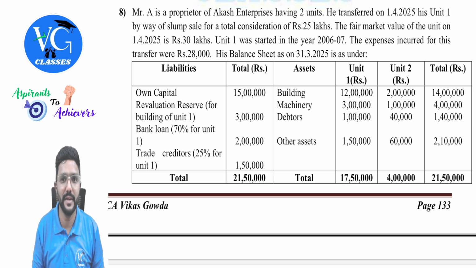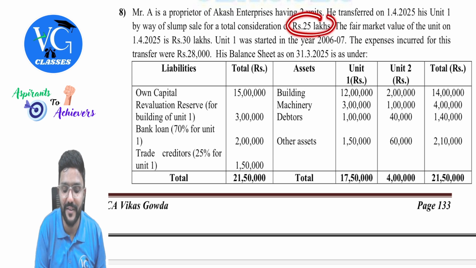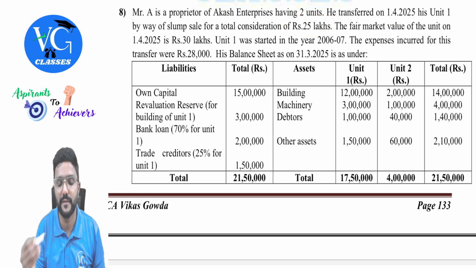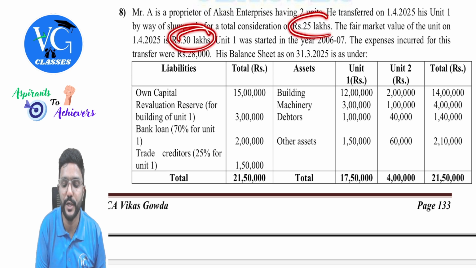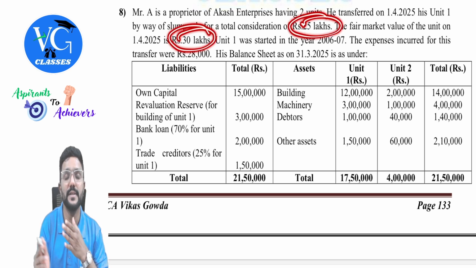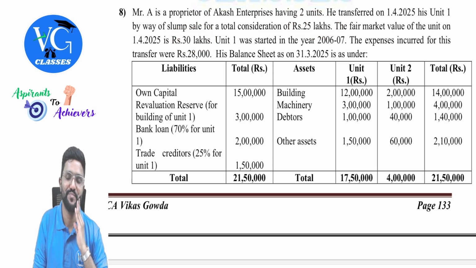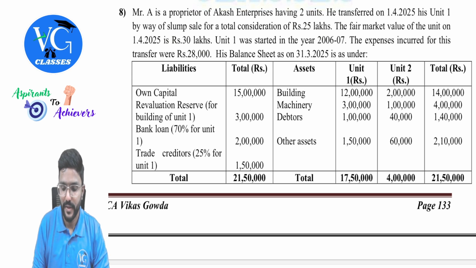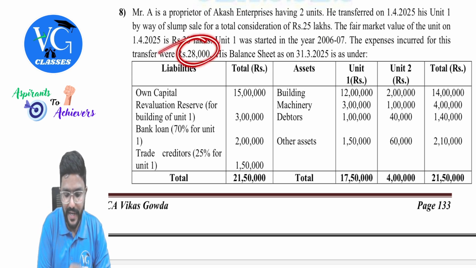Okay. And they have given the total consideration received is 25 lakh and the value of the asset on the date of transfer is 30 lakhs. So we need to take full value of sale consideration as whichever is higher, 30 lakhs. The expenses incurred for the transfer is 28,000.